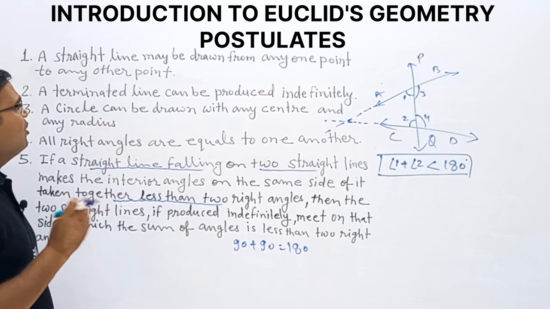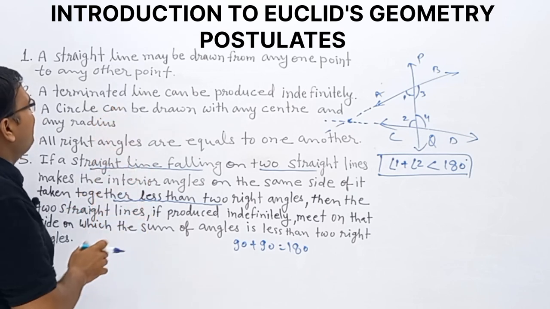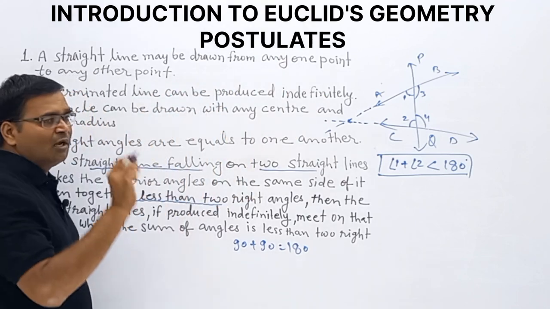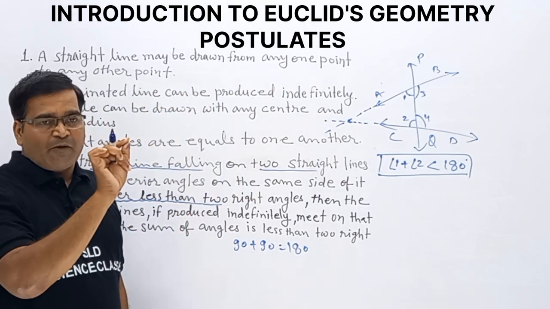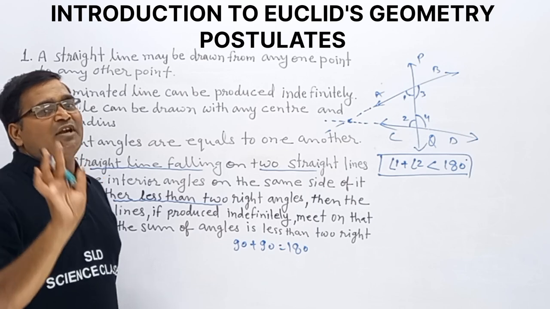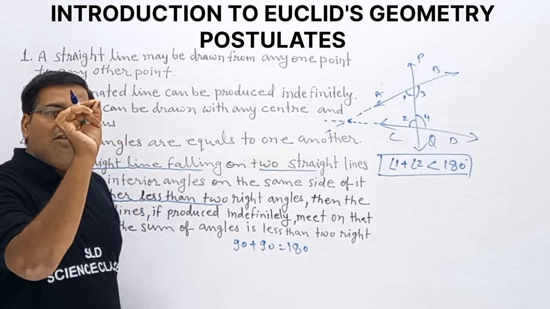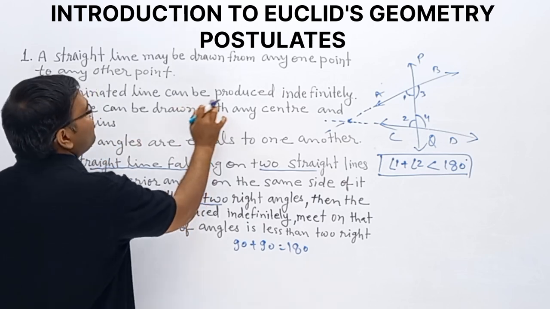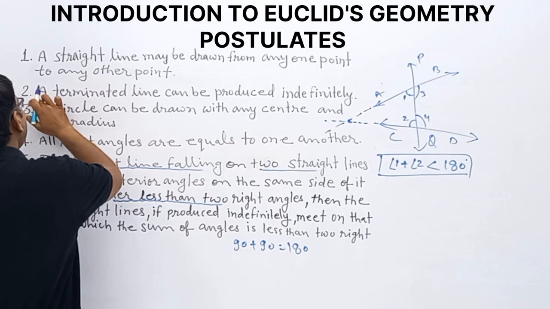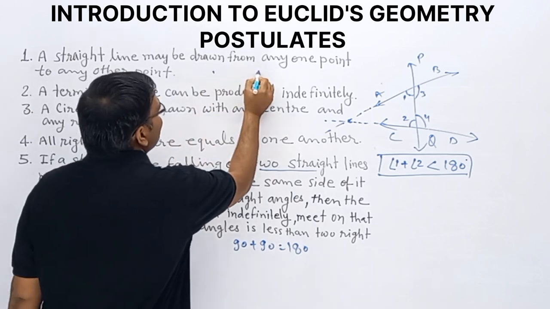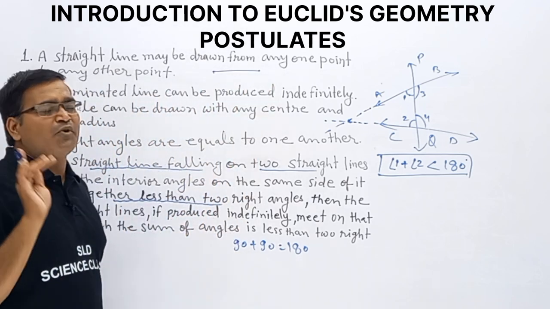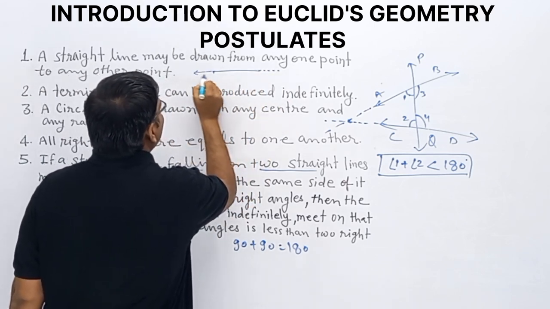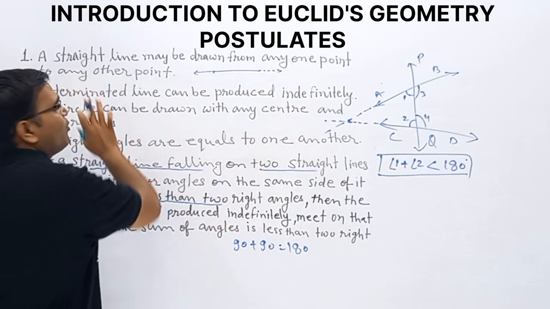So these are the 5 postulates. Again observe, simple. In 1 minute I am explaining all. The first one is that a straight line may be drawn from any one point to another point. When we join 2 points, we get a straight line, and that is a terminated line. When both ends are produced indefinitely, we get the second postulate.